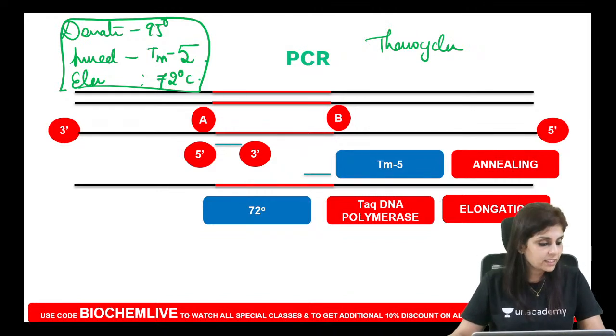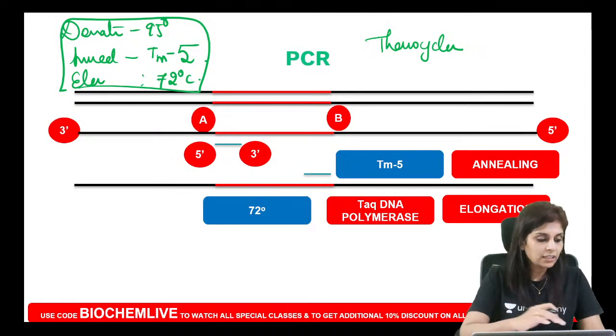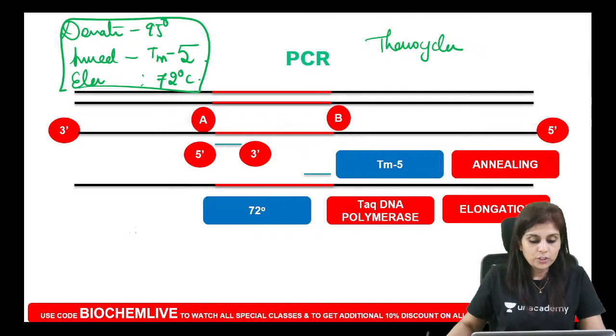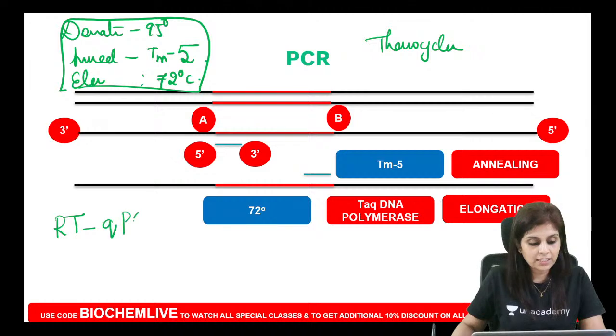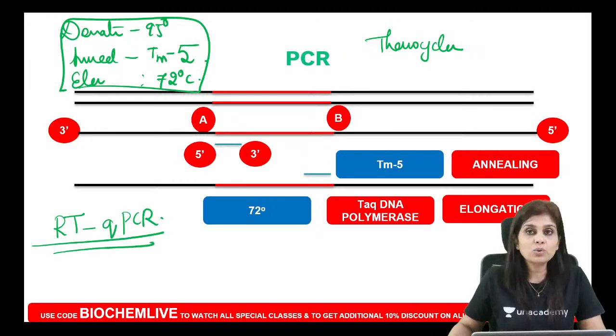Okay. And someone was asking about SARS-CoV-2 diagnosis, right? So what do we do for SARS-CoV-2 diagnosis? Dawood had this doubt. For SARS-CoV-2 diagnosis, it is reverse transcriptase qPCR. What is it that we do for SARS-CoV-2 diagnosis? It is reverse transcriptase qPCR. So what does it mean?